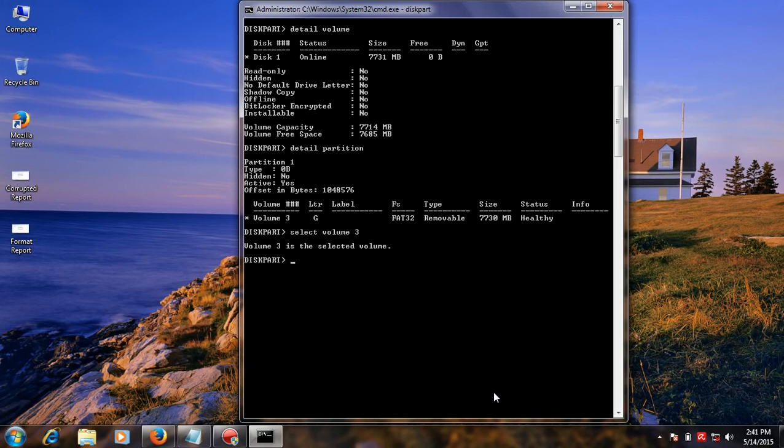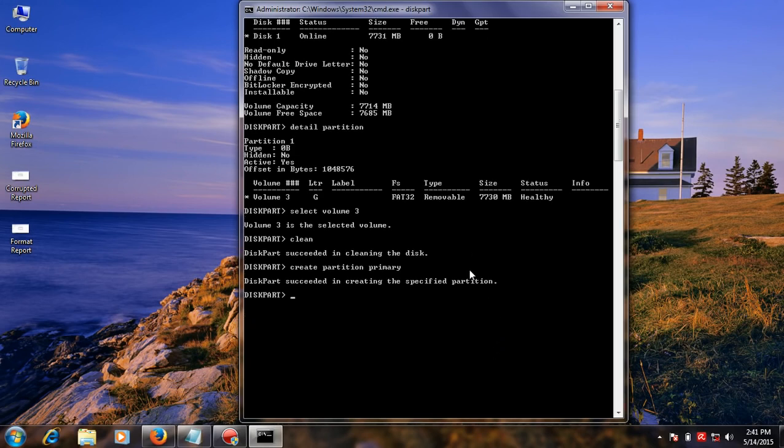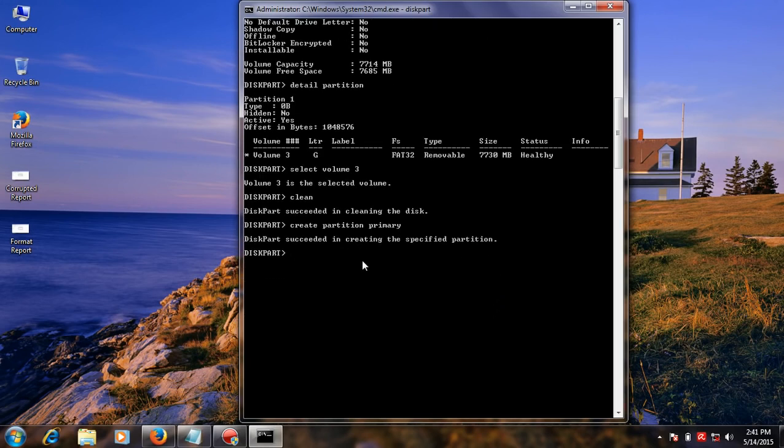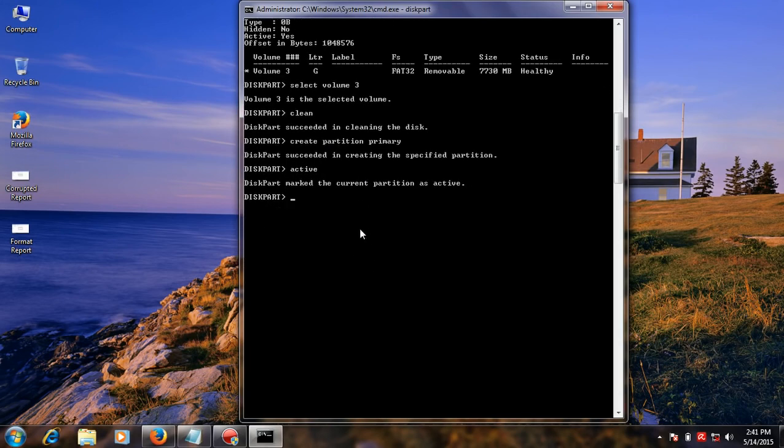First clean your current partition, type clean. This cleans this disk, and then you create a new partition on your disk. Then type create partition primary. If you successfully create the primary partition, then next activate this partition, type active. You activate this partition and check.